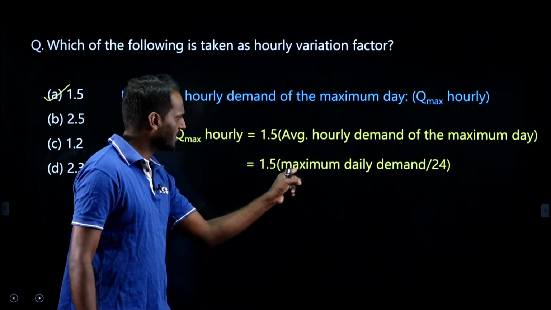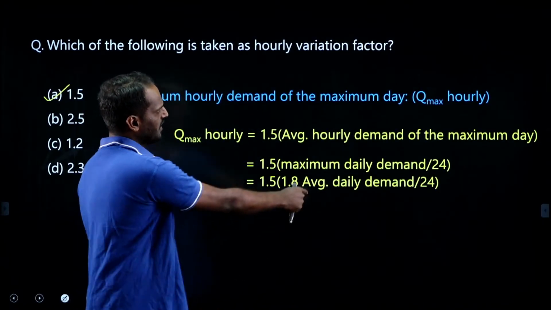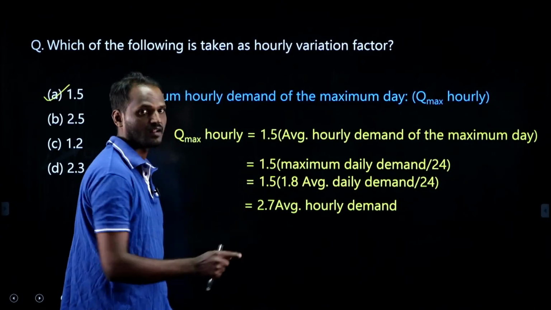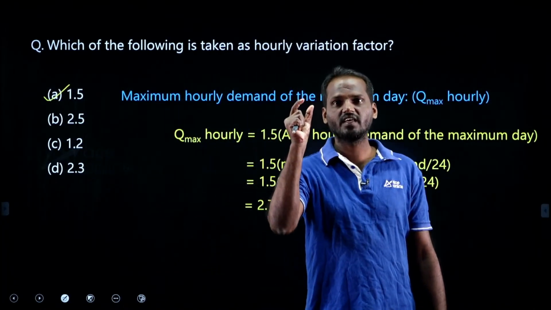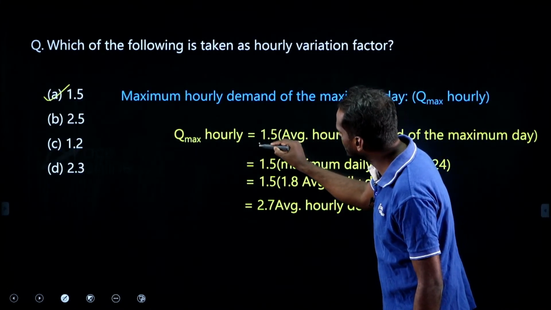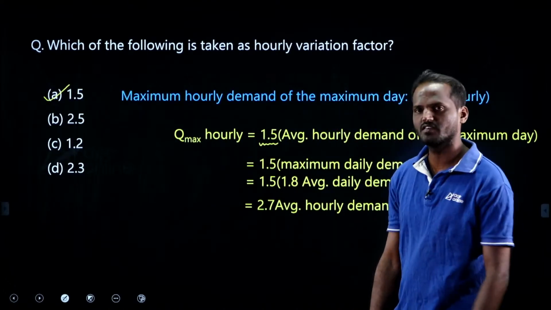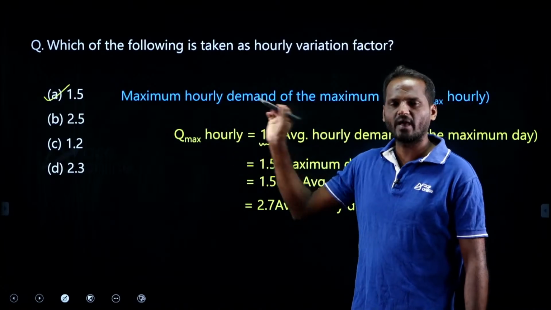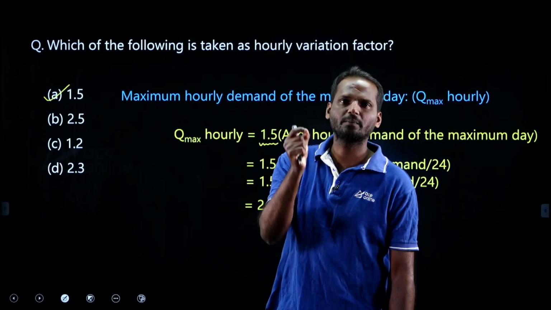What is maximum daily? 1.8 times the average daily demand. Now you will get the peak factor. This is the peak factor, but he is asking for the hourly variation factor, which is 1.5. This is what you need to select. 1.5 is the correct answer. The maximum hourly demand of the maximum day is also known as peak demand.